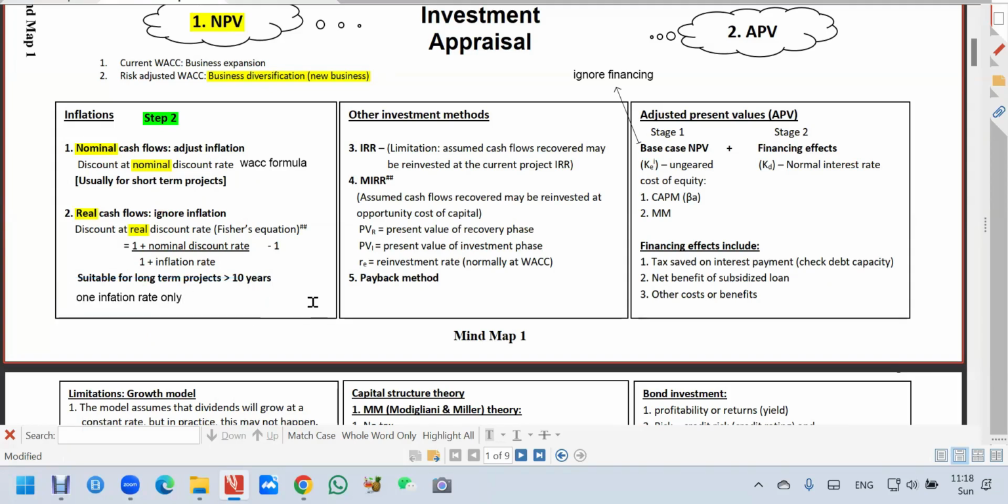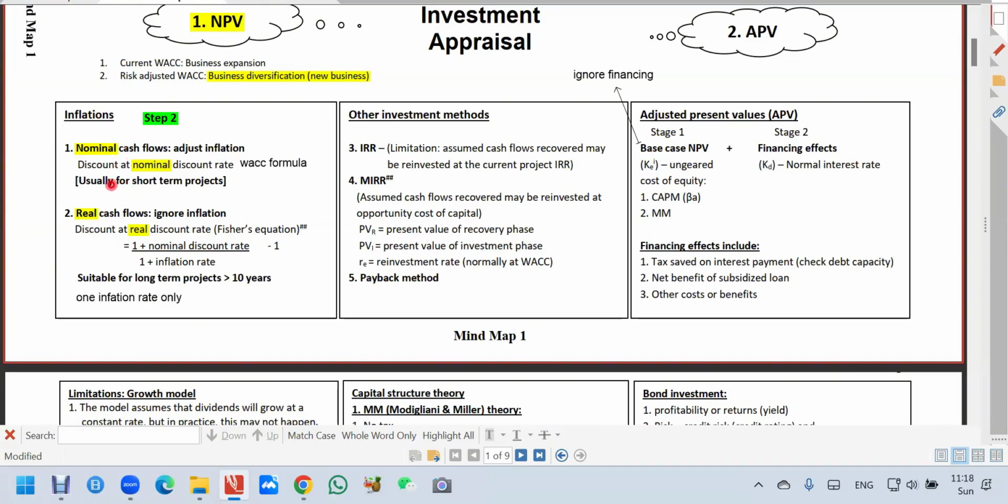One inflation rate only, because one inflation will give you one discount rate. So normally in exam, you have multiple inflation. Sales, you have one inflation, variable cost, you got one inflation, and then maybe working capital, you have a different inflation and so on. All right? So just remember in exam, normally it is this method. Just for inflation, then we calculate using the formula.